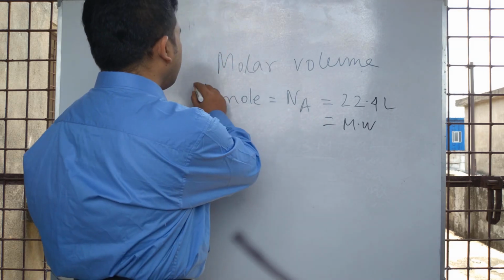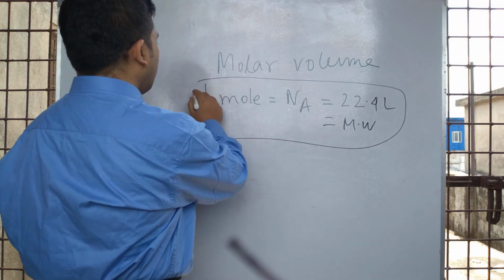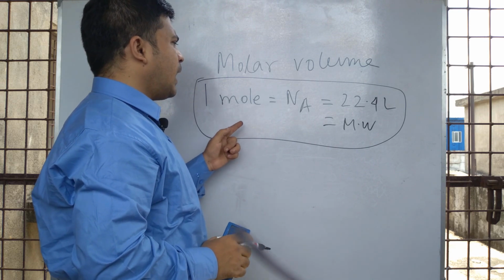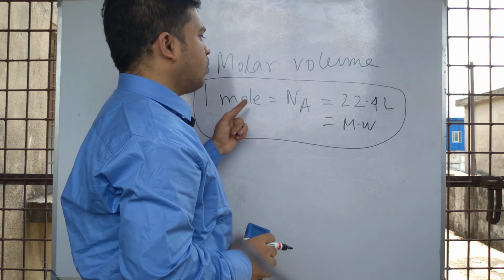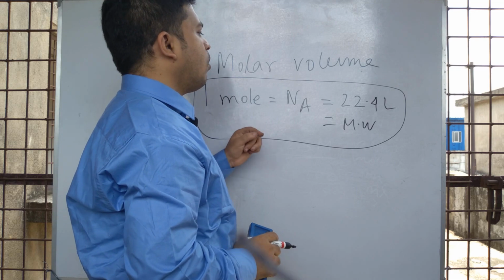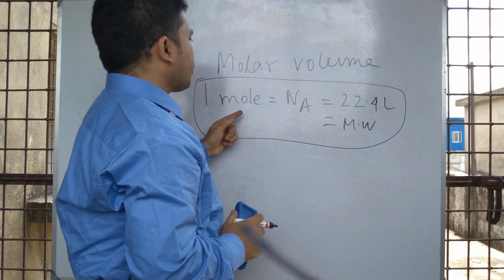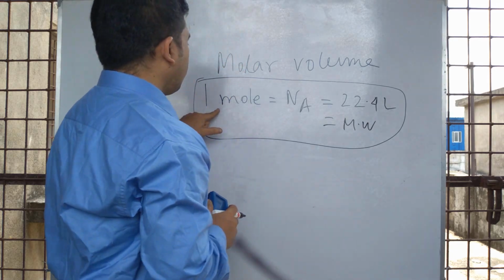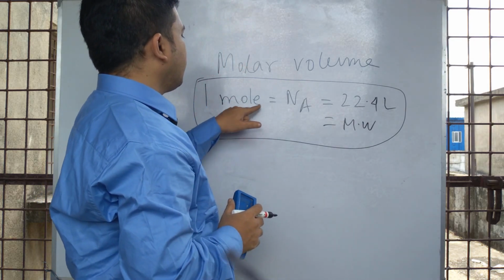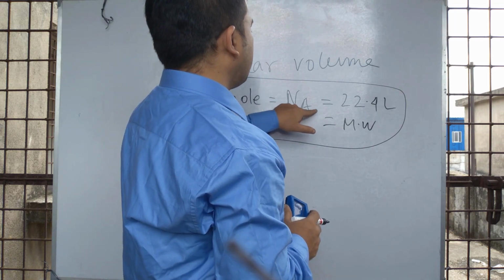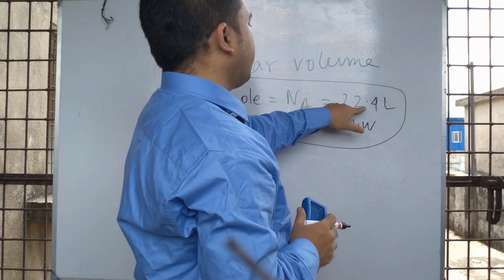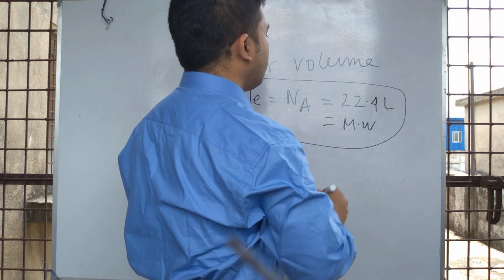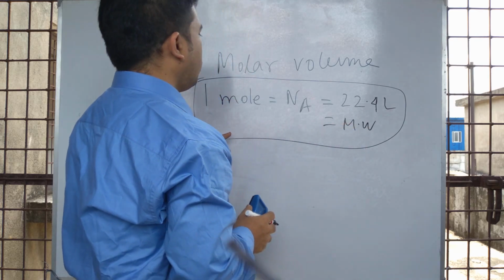So this is a very important relation for calculations of atoms, molecules and number of moles, molecular weight of the substance or weight of the substance, etc. For calculating all these problems, this equation is very important: 1 mole of substance contains Avogadro number of atoms, ions and molecules, and the volume of the substance is 22.4 liter, and that is equal to the molecular weight.